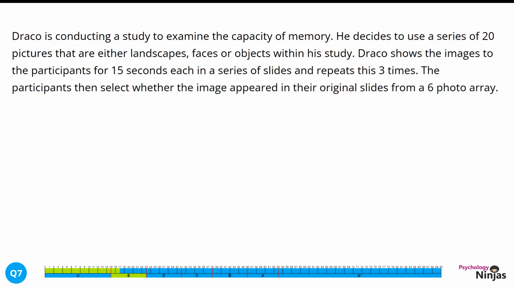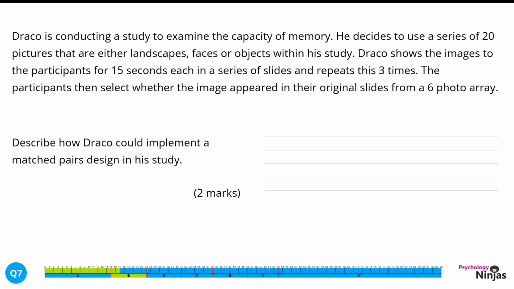Draco is conducting a study to examine the capacity of memory. He decides to use a series of 20 pictures that are either landscapes, faces or objects within his study. Draco shows the images to the participants for 15 seconds each in a series of slides and repeats this 3 times. The participants then select whether the image appeared in the original slides from a 6-photo array. Describe how Draco could implement a matched pairs design in his study.